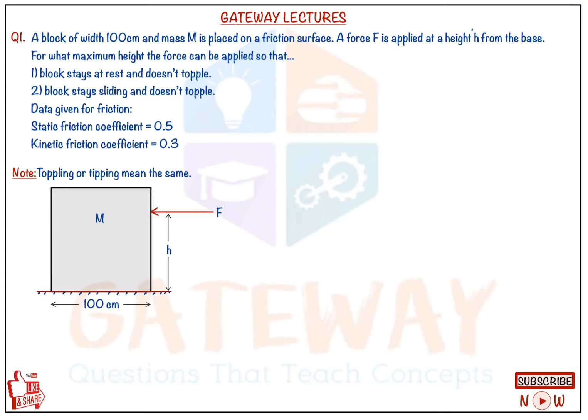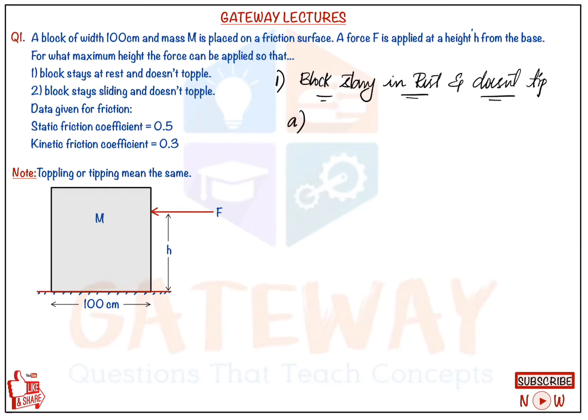So here we will solve this question. We need to take as per the given cases. First case is the block stays at rest. The block shouldn't slide, and doesn't topple or tip. Both are the same. See, we should take the maximum condition, the limiting condition. So the limiting condition is impending sliding.